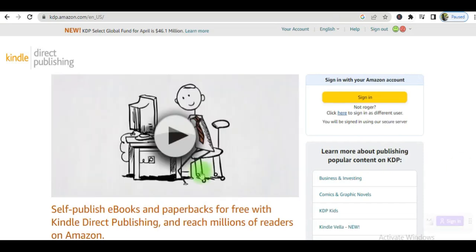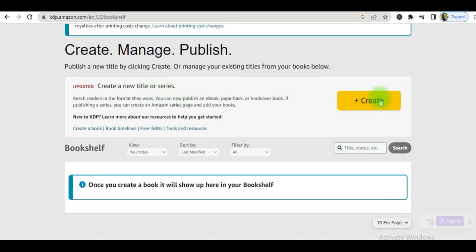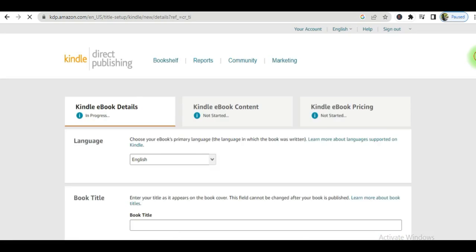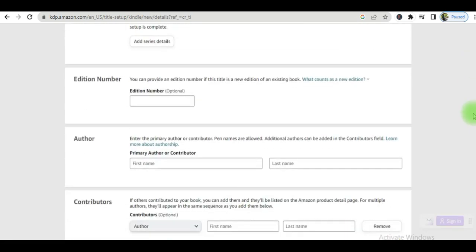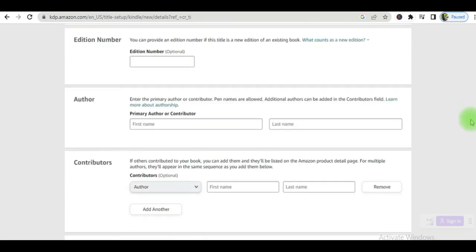Now, finally, the final part of the process is where you actually go over to Amazon KDP to have the book published. So you're going to sign in. If you don't have an account, you need to create an account. And you're going to start the process. You're going to go to create, and yes, we're going to select ebook, create an ebook, and you'll go through and complete this form. Well, yes, I spoke about the title already.